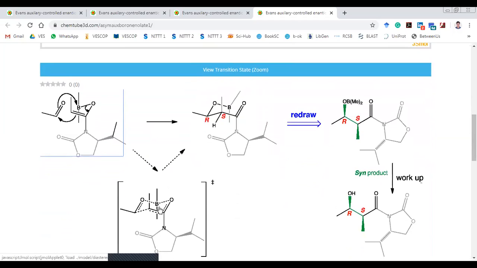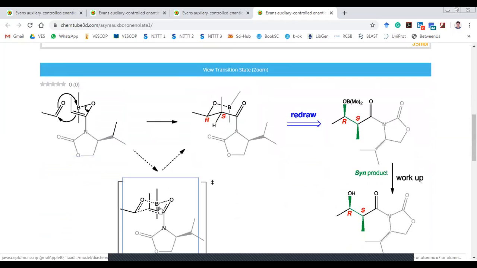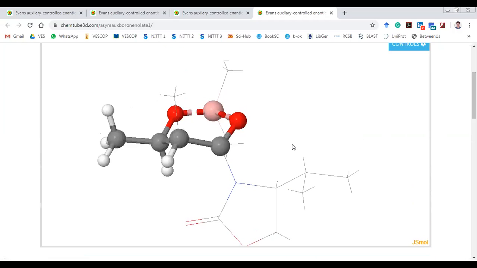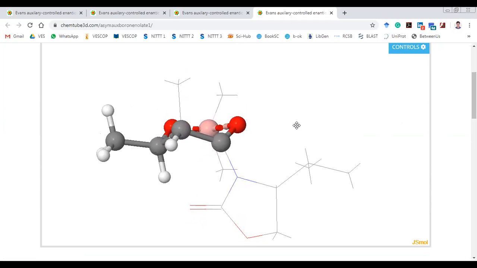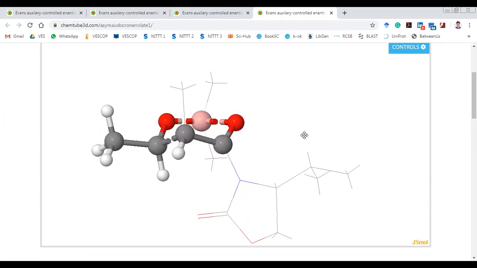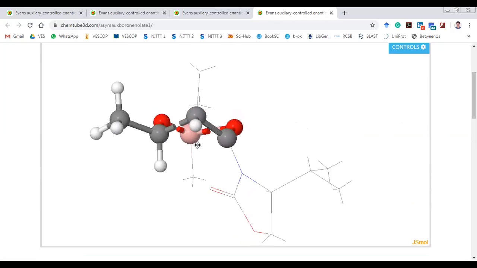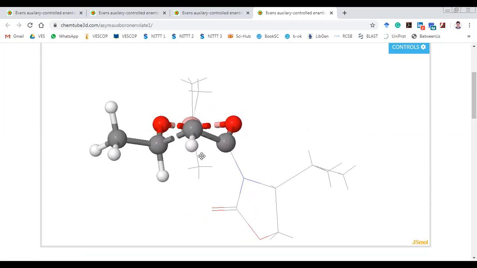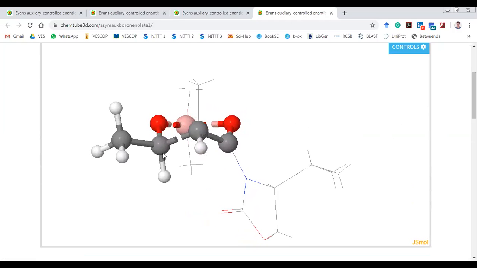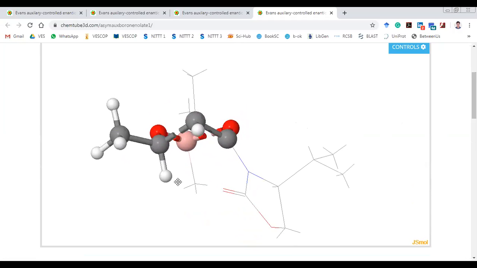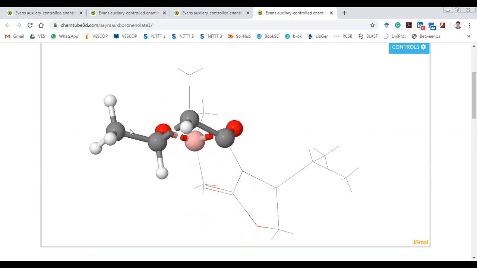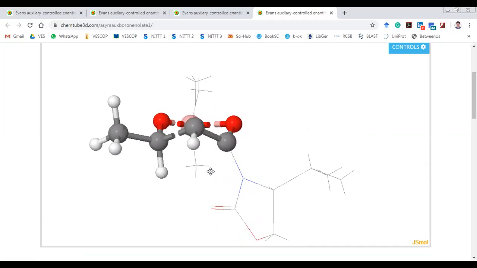This forms this intermediate, which is a chair-like cyclohexane molecule. As you can see, this is chair-like. Now the methyl group is in the pseudo-equatorial position. The R group of the aldehyde is also in the pseudo-equatorial position.